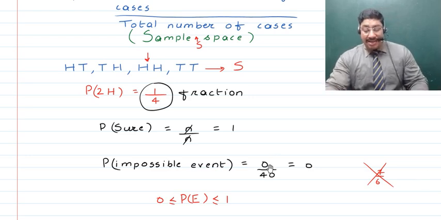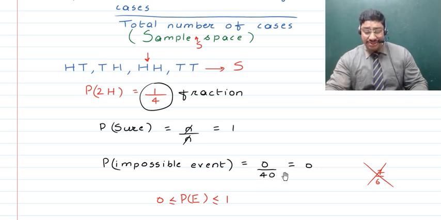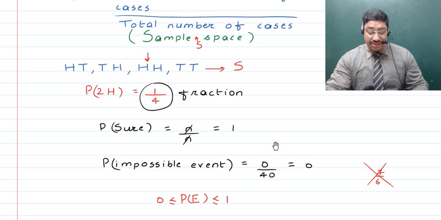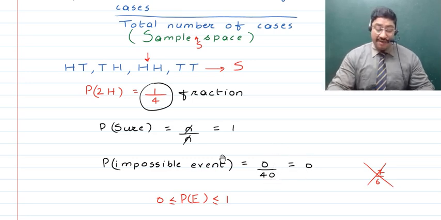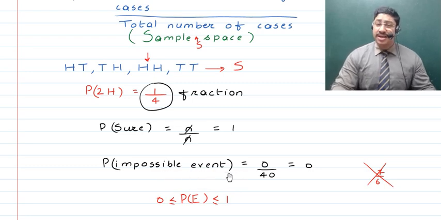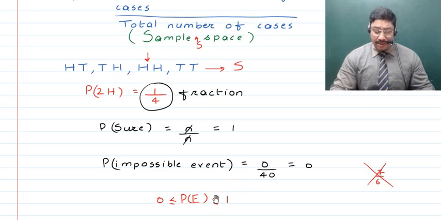In the denominator you will write the total number of cases possible, which will be the number of boys present in the class, and if there are 40, then 40 will be the sample space. And in the numerator, as you have no girl, the number of girls being none, the numerator is 0, that is the favorable number of cases is 0. As such, 0 upon 40 becomes equal to 0, that is the probability of an impossible event comes to be 0, and there is nothing less which is possible.